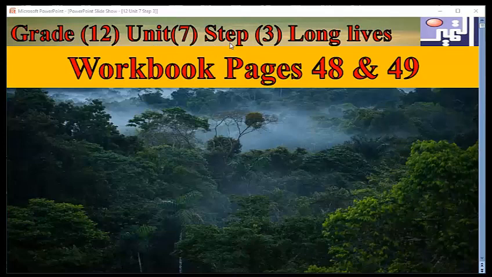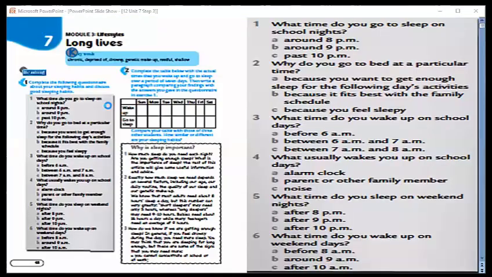Unit 7, step number 3. As you know, the title of the unit is Long Lives. Now you have to be ready to open your workbook on pages 48 and 49 in order to practice some exercises. Here, as you can see in front of you, this is the title, Module 3 Lifestyles. The title of Unit 7 is Long Lives, and we would like to just discuss some of these exercises.